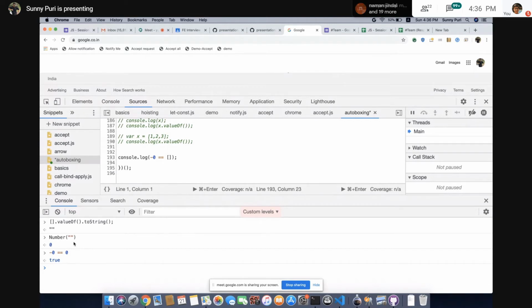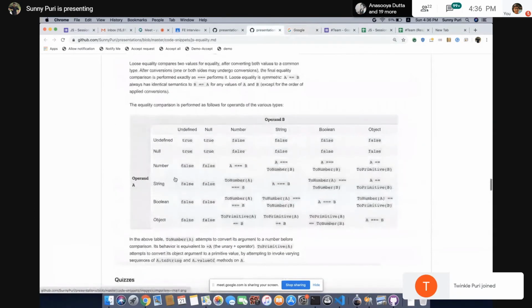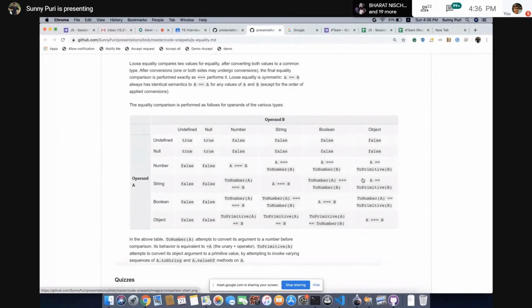Why do we convert to number? Because we need it, right? We have the chart. We cannot compare anything with objects. That's why we are converting it to its primitive, so that we get easy primitives. From non-primitive we first come to primitives like number, then we go for number to string.